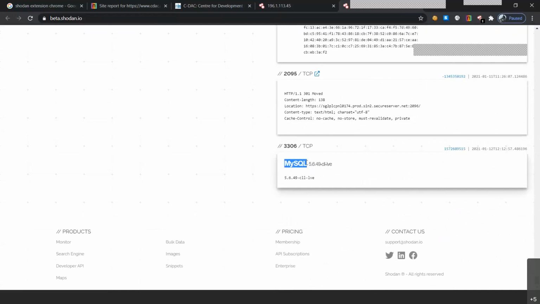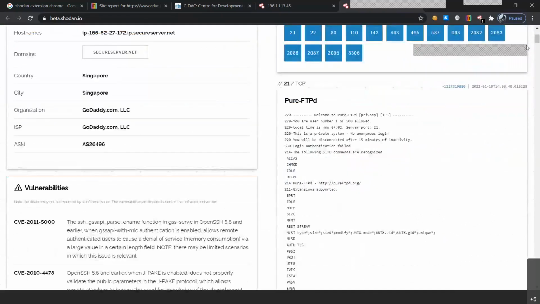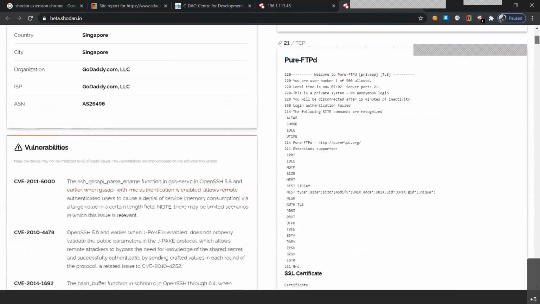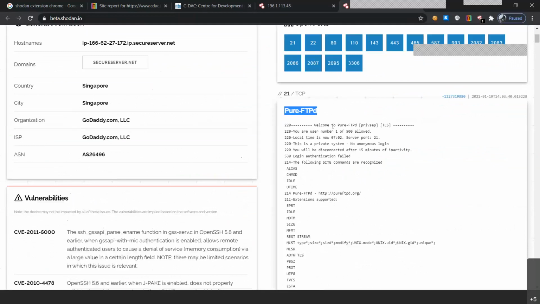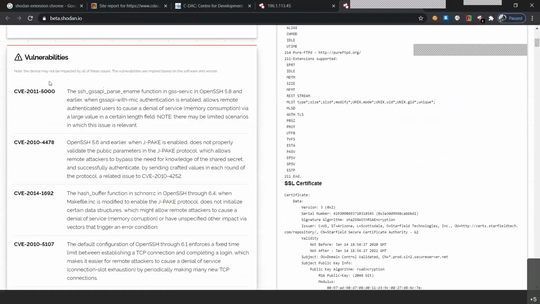We also find out that they are using MySQL version 5.6.49. So such things can be easily found. 3306 is the default port for MySQL. And then we got the vulnerability section. The device may not be impacted by all of these issues. The vulnerabilities are implied based on the software and the version. So as I told you, if the software along with the version is given, the vulnerabilities will be straight away given by the Shodan web application.